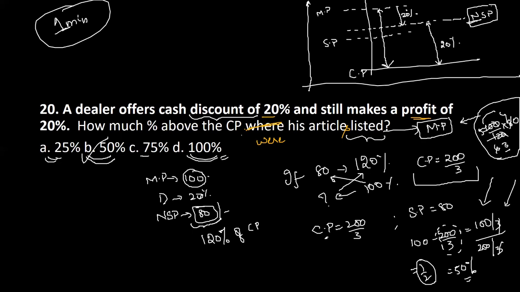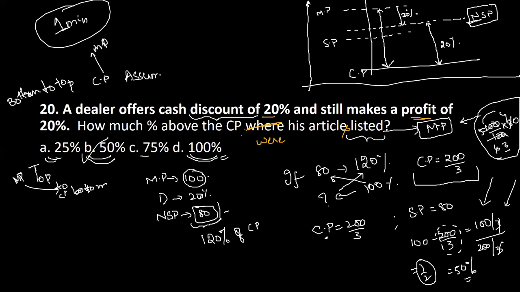A dealer offers a cash discount of 20% and still makes a profit of 20%. How much above the cost price was the article listed? Now if I go in a different direction, here we did it with the top to bottom approach, that is market price to cost price. Now let us go with the bottom to top approach, that is cost price to market price. Let us try that, Yamini. Let us assume the cost price is 100. If the cost price is 100, and the profit is 20%, that means the selling price is 120.